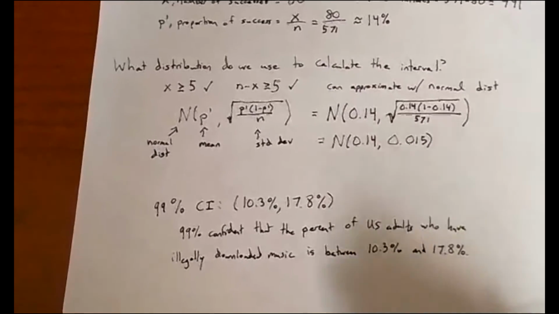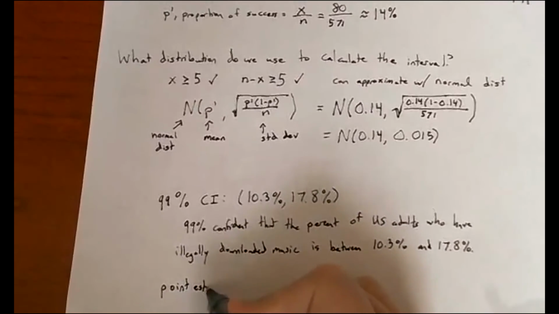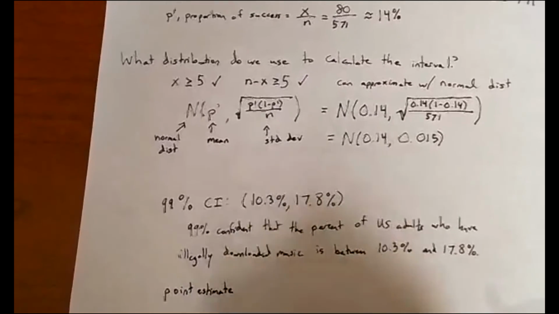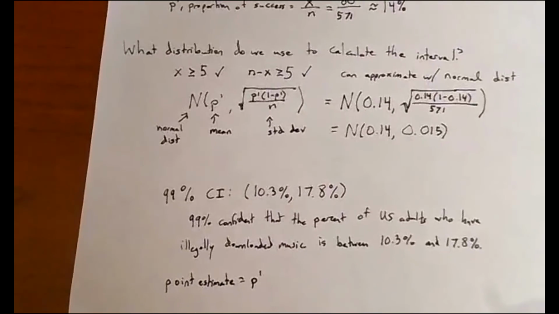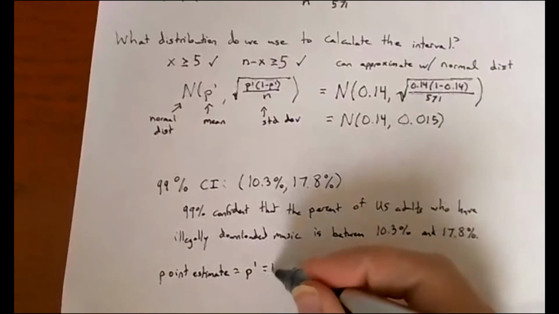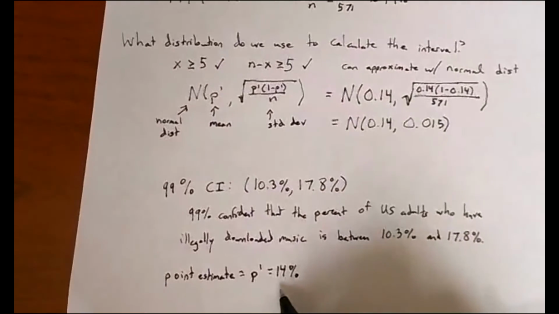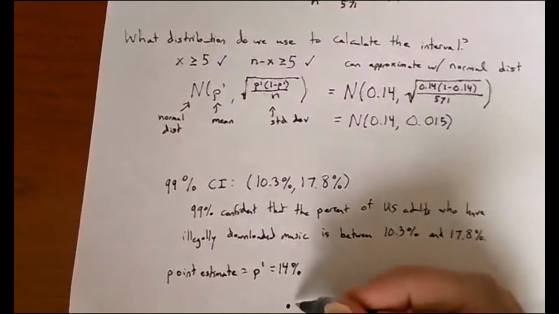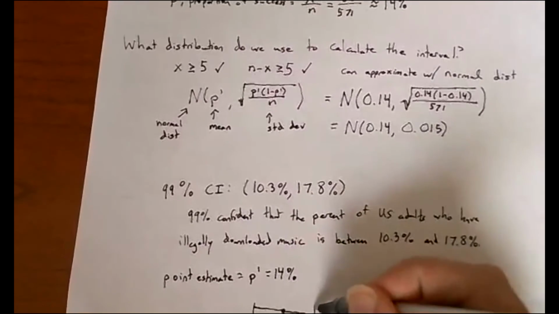And the point estimate here is the value that's right in the middle, but it's also what we got from our sample. It's p prime, so this is 14%. Our margin of error is the distance from that point in the middle out to each side.